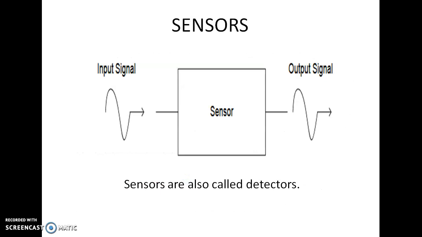Here we can see the sensor. The sensor will sense an input signal and it will provide an output signal. Generally, the input signal is a physical or mechanical quantity like temperature, pressure, force, etc. Sensors are also called detectors.